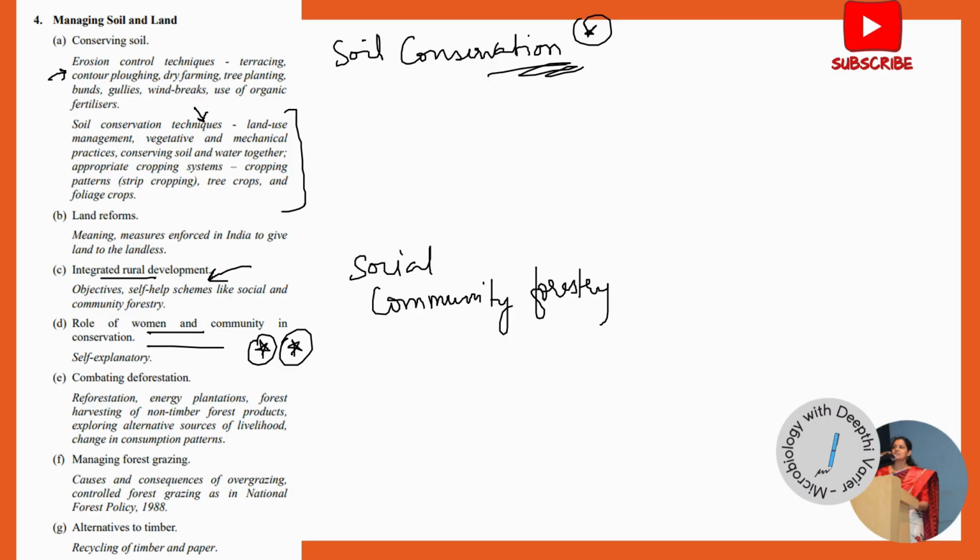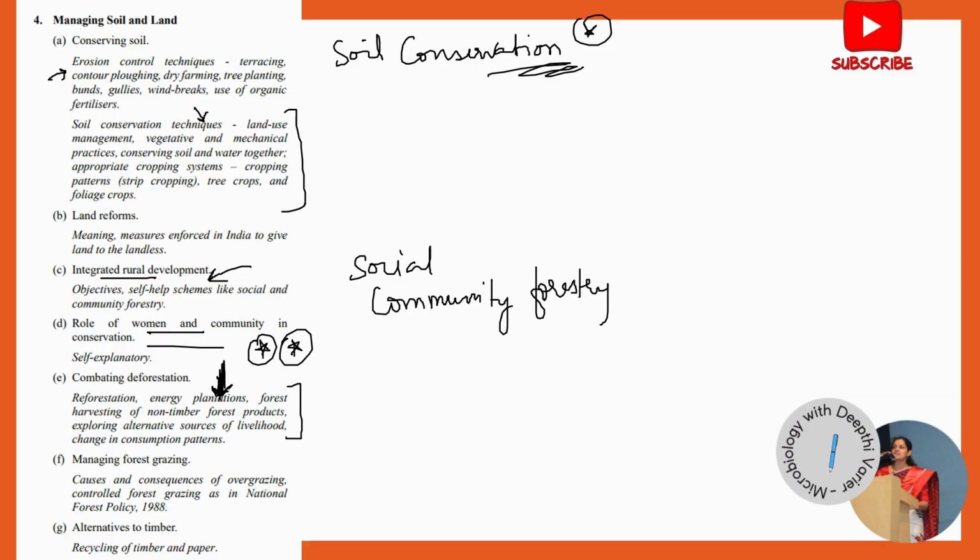Combating deforestation. Now, this is specifically with respect to forests. What they're asking is how you can ensure that deforestation doesn't occur, or even if it is occurring, what other methods there are by which you can get back the forest cover. Under this, something very important is energy plantations. This is a topic that you should absolutely know about. It can be asked as a descriptive answer or even as an MCQ.